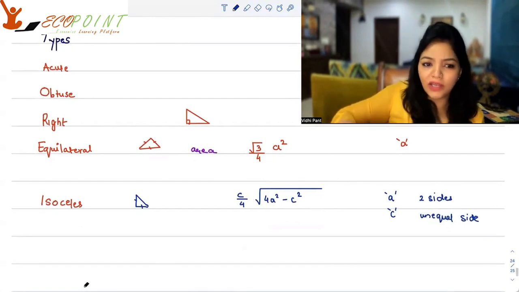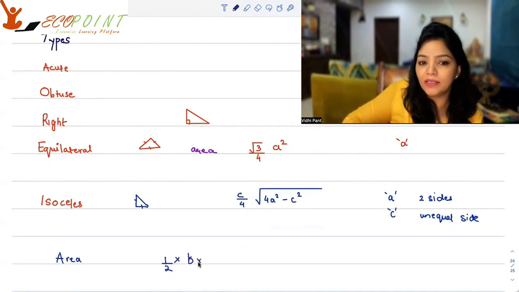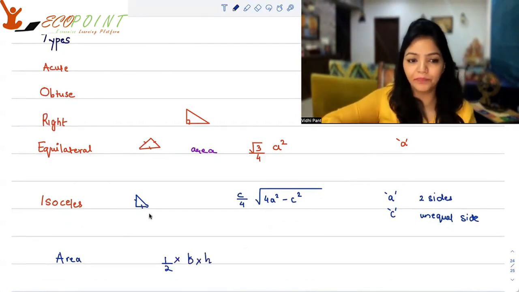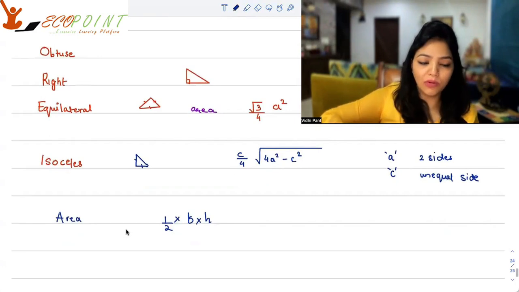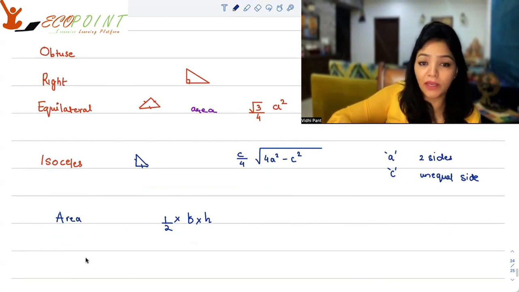Now, what in general is the area of a triangle? Area of a triangle is half into base into height. Okay, and I would also like to comment upon a very important formula, that's Heron's formula. So by Heron's formula also you can find out area.